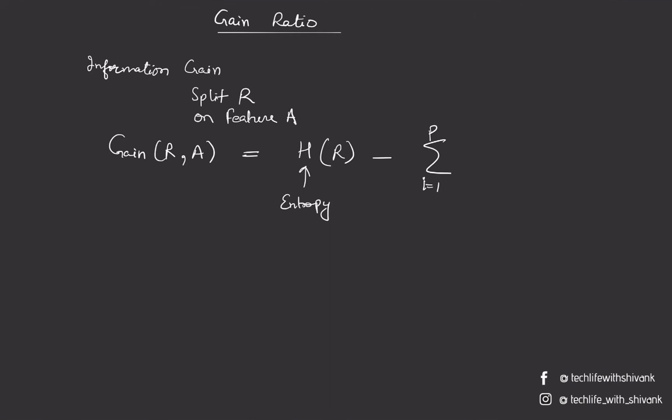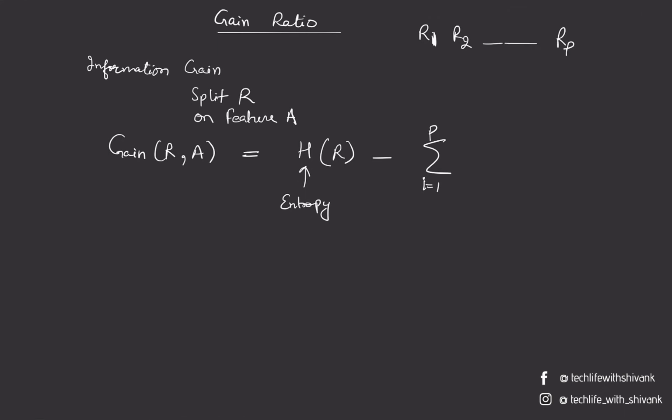So far we have discussed trees where every node can be split in two ways, so basically binary trees. But let's consider a general decision tree where a node can be split into any number of parts it likes. And let's say the total number of parts in which region R is split is P, and those P regions are R1, R2 up to RP.